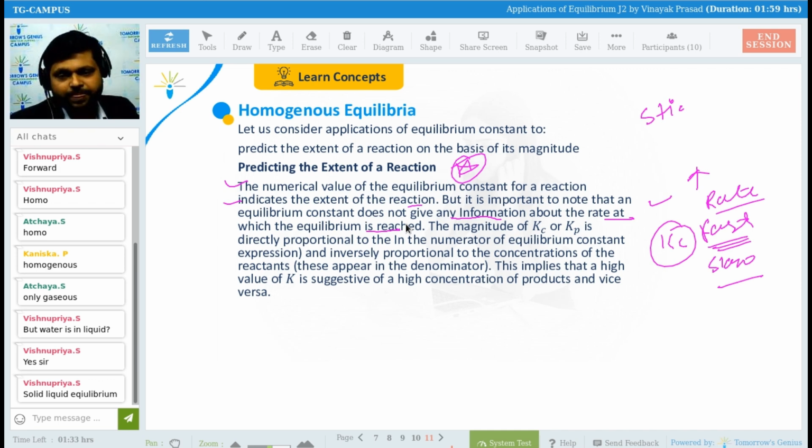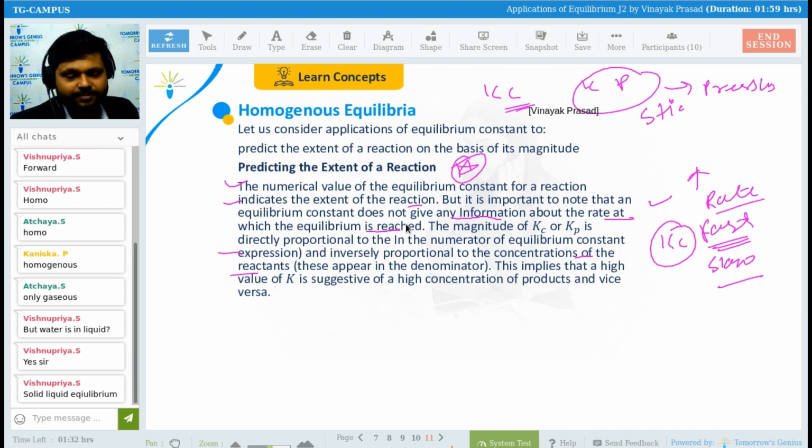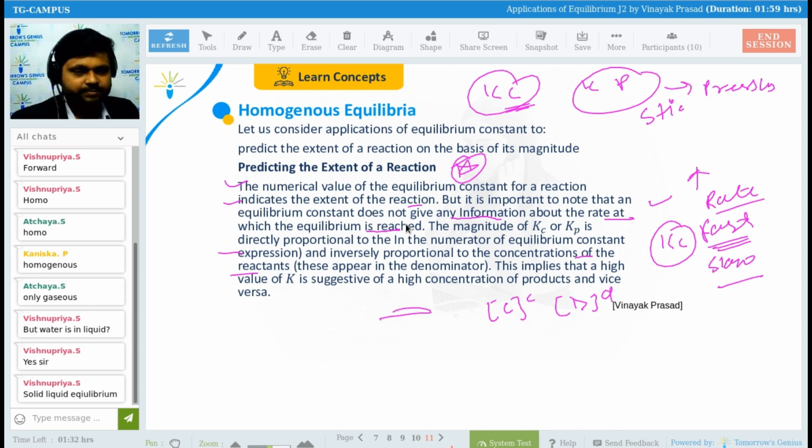The magnitude of Kc or Kp is directly proportional to the numerator of the equilibrium constant expression and inversely proportional to the concentration of the reactant. See guys, Kc and Kp are the same thing. Kp is used for pressure, and Kc is used for concentration. So what is Kc? For the forward reaction, it is the product of products, that is, concentration of C to the power c into concentration of D to the power d.